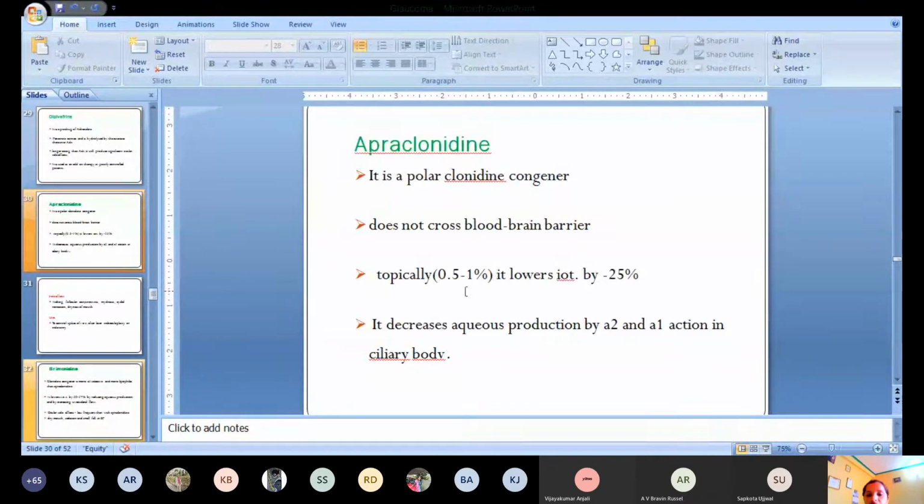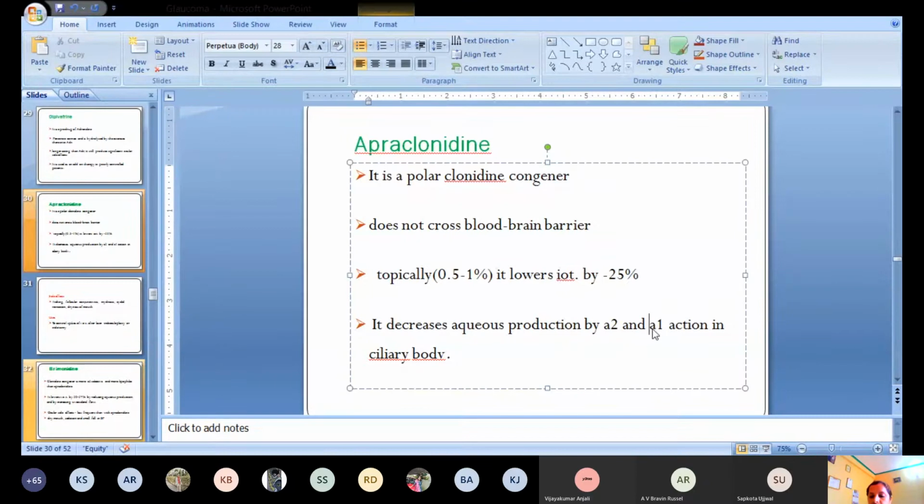It is available in different percentages like 0.5 to 1%. So when you instill it in the eye, it decreases the intraocular tension by 25%. It acts by decreasing aqueous humor production, acting on alpha 2 and alpha 1 actions in the ciliary body like that of adrenaline. By acting on alpha 2, it decreases the aqueous humor production, and by acting on alpha 1, it constricts the blood vessels and decreases blood flow, ultimately decreasing formation of the aqueous humor.